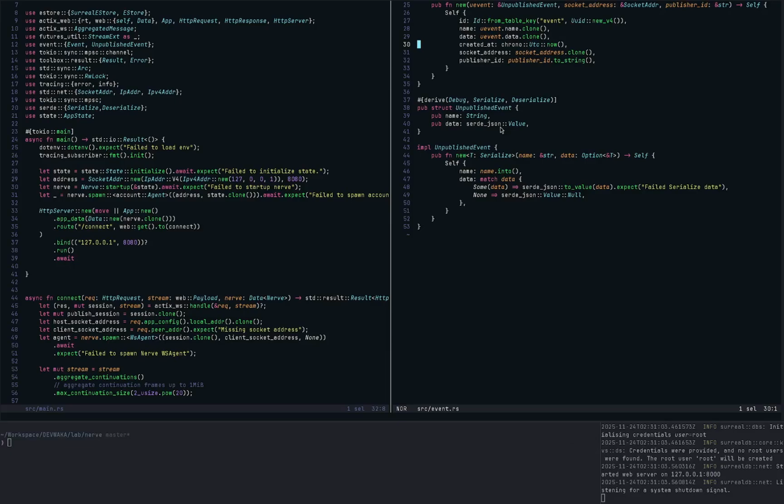So if the agent has the permission to subscribe to that event, he can listen to the event. But when he wants to publish, he cannot just publish any event he wants. Even for subscription, he cannot just subscribe to any event. For the publish itself, first of all, we will have to check if the event the user is publishing is valid. We also want to check it against the shape of the event. This is something we'll discuss later on.